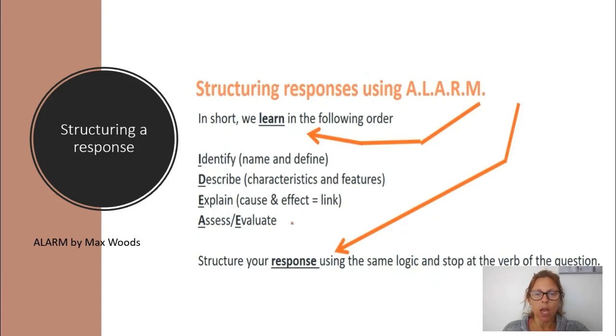Now, D. If we are asked in any question to describe, the good practice, and this has come through from multiple HSC results, is identify it, then describe. At least that way you're making sure you're hitting all the outcomes that they want to see. So we've identified what a multicellular organism is. Now we're going to describe its characteristics and its features. So we might start with: there are a diverse range of multicellular organisms ranging from millimeters in length. Can you think of an example? To organisms that are many meters long. Can you think of an example there to support your answer?